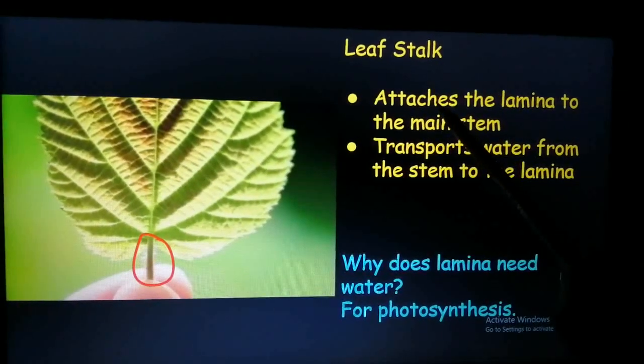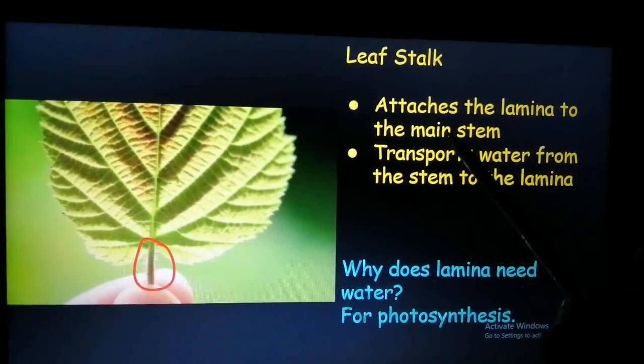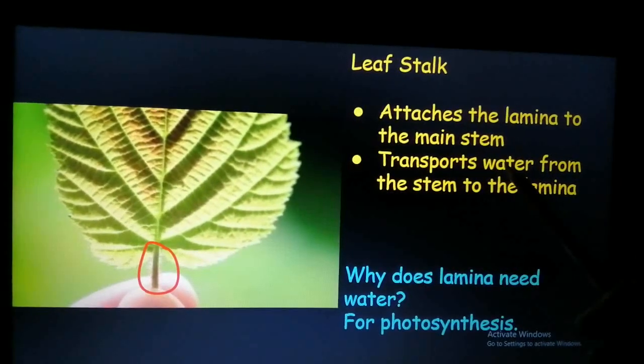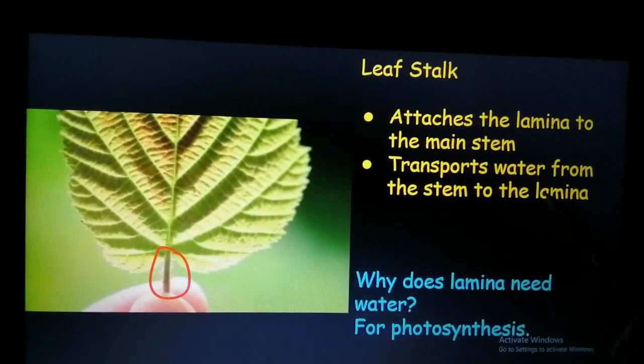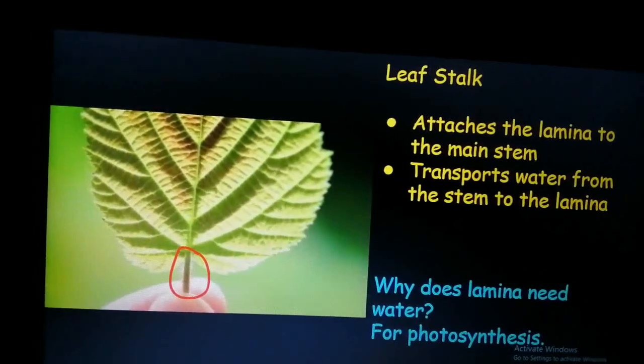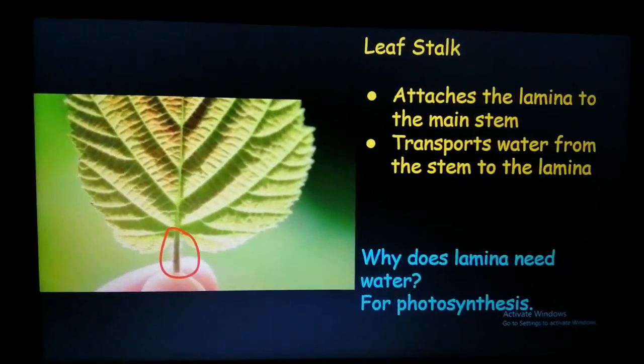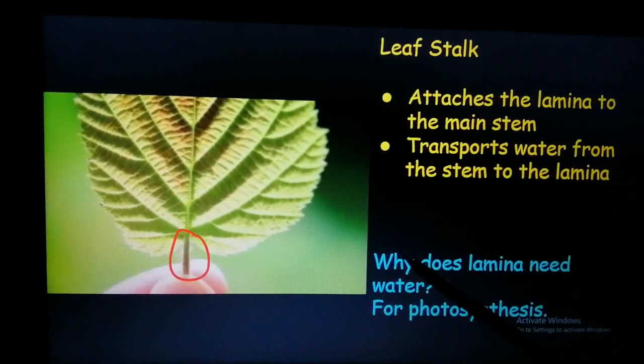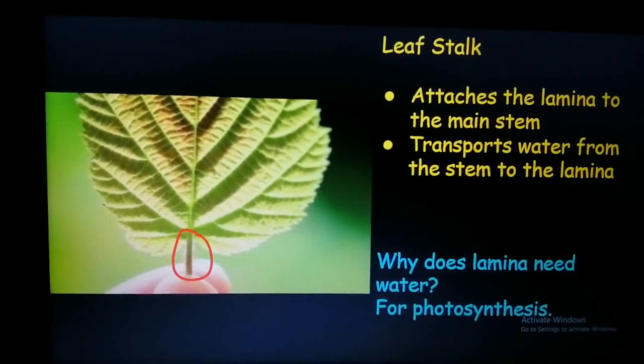So this is the leaf stalk. It attaches the lamina to the main stem and transports water from the stem to the lamina, and similarly food from the lamina to the stem. Why does lamina need water? It needs water for photosynthesis.